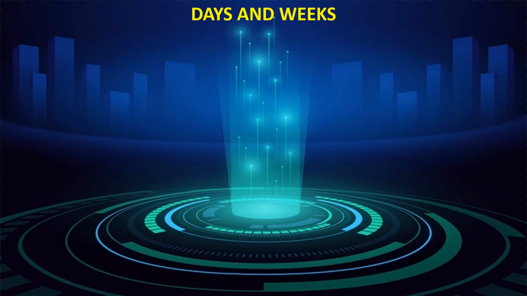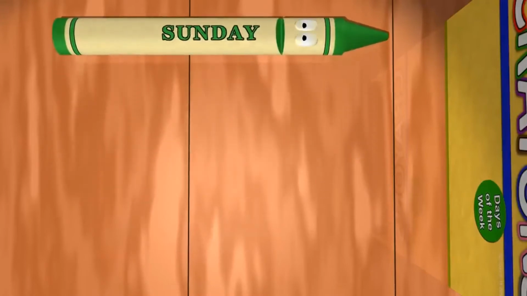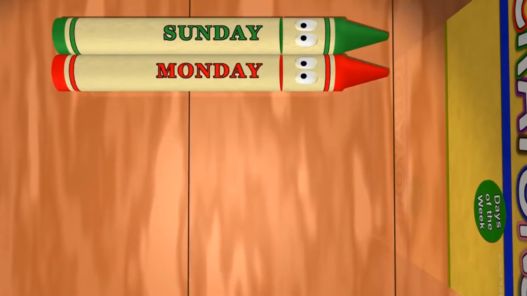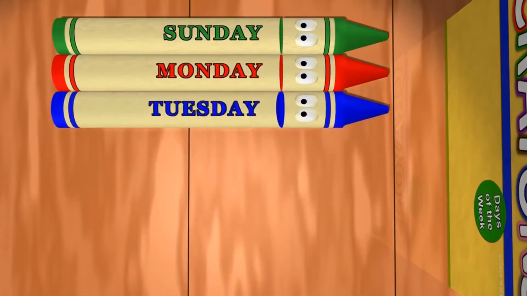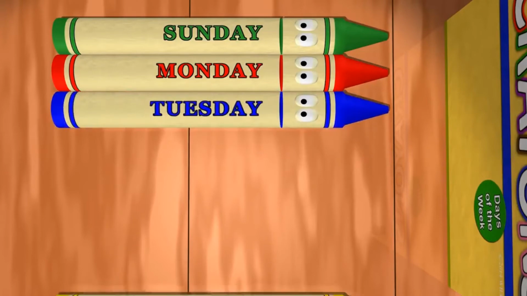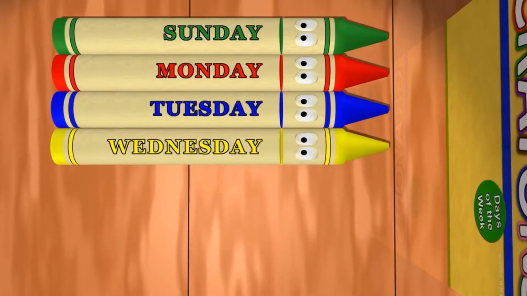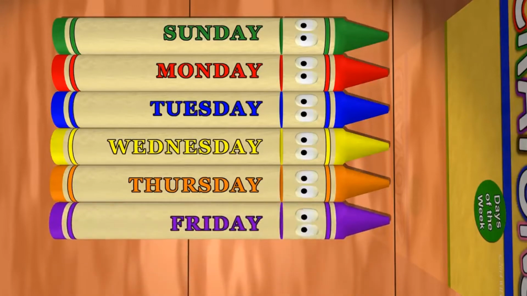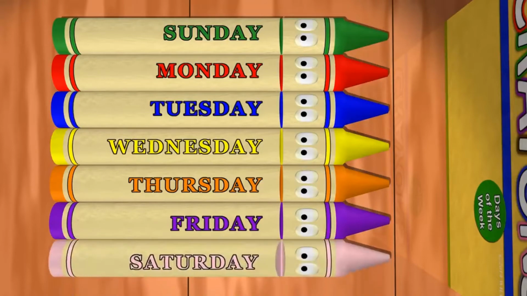Days and weeks. Children, do you know how many days in a week? Yes, 7 days. What are they? Listen here. Sunday, Monday, Tuesday, Wednesday, Thursday, Friday, Saturday.